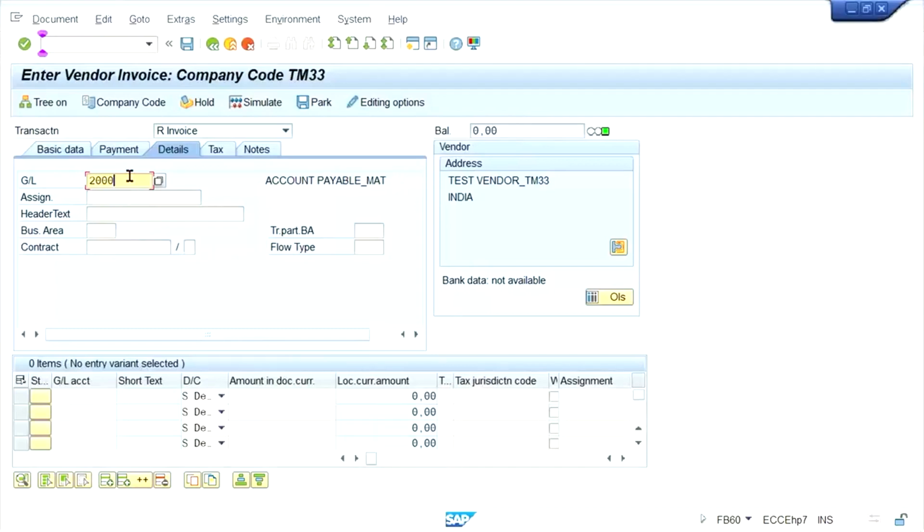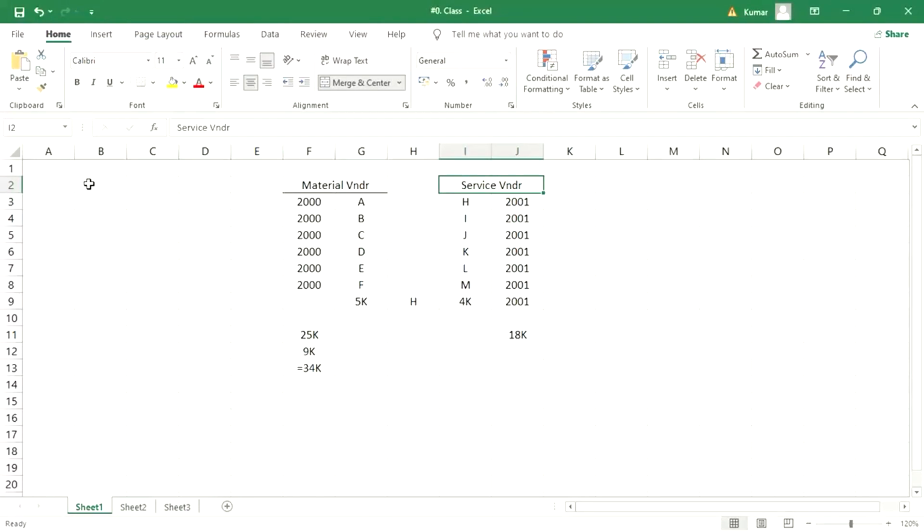So now it is material, right? Now what do we have to do? We need service. So we have created GL number 2001. But the problem is, look at here, reconciliation account 2001 or sort key 00 is not permitted. This error is a bit confusing. Don't look at the sort key part. Simply, reconciliation account 2001 is not permitted. So why is it not permitted, guys? We have to do one additional step.